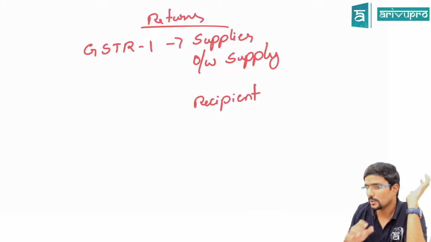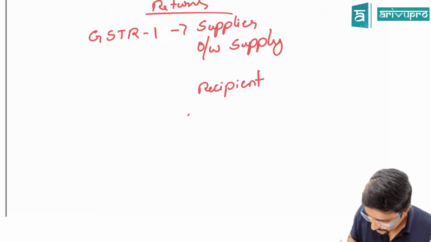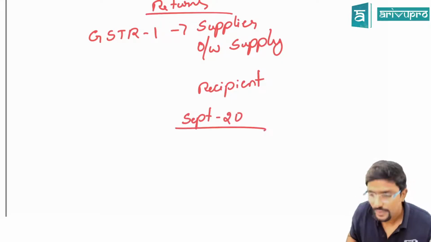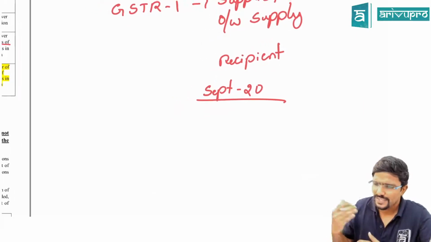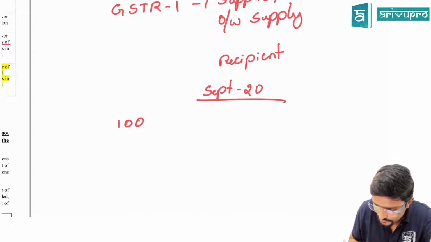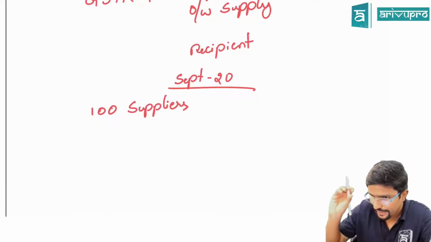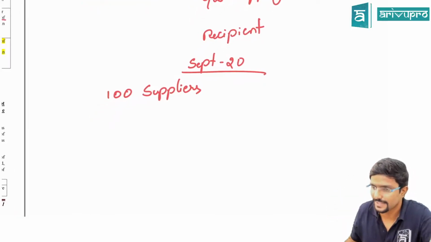Now what they are told is, so assume in the month of September 20, I have purchased goods from 100 suppliers, 100 different suppliers. Okay. Now please pay attention, guys. I am explaining this provision with the example.